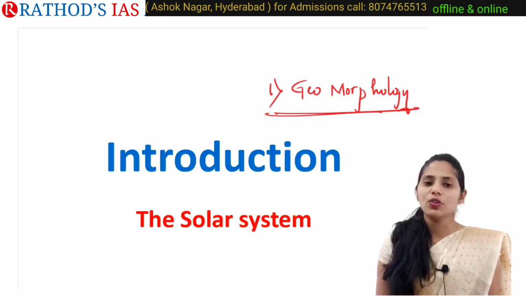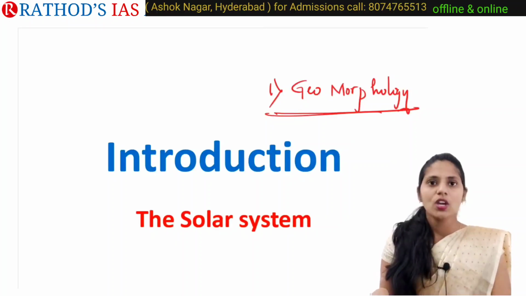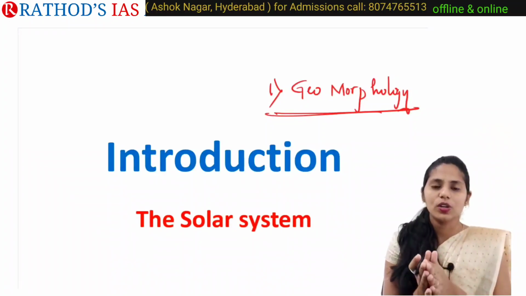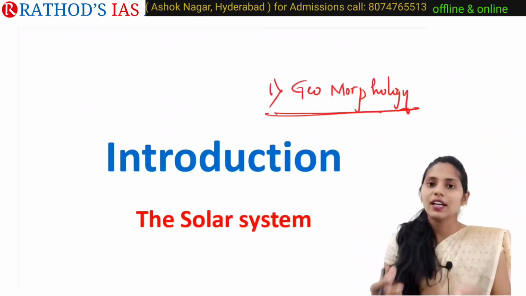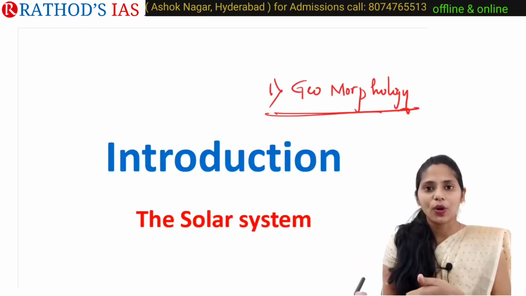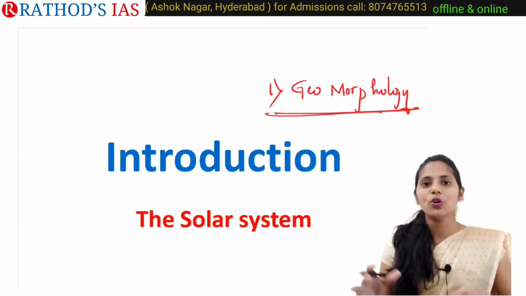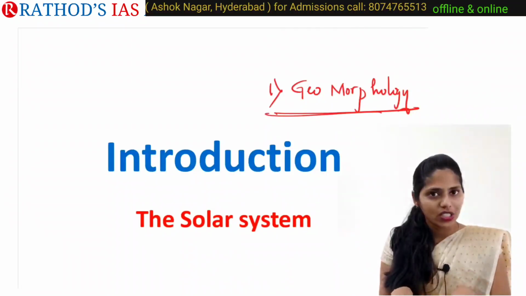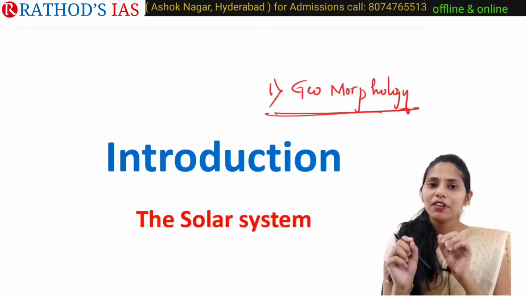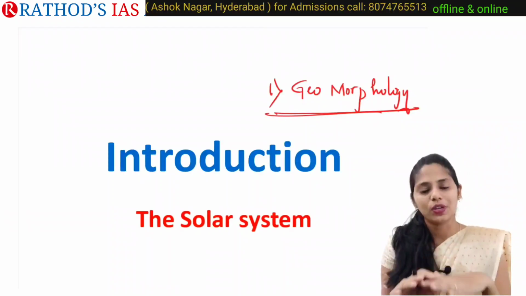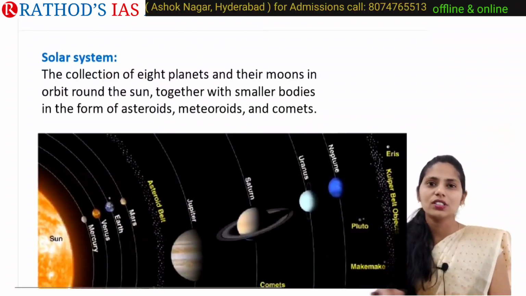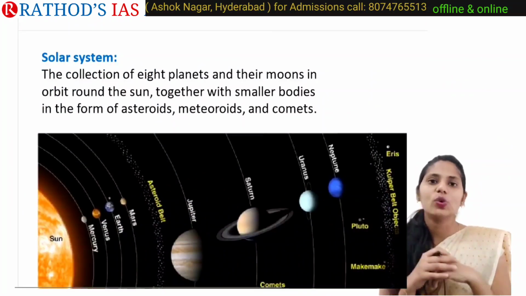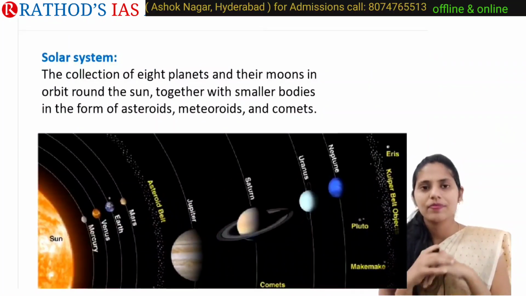In this lecture, we are going to see the solar system. We are going to understand what a solar system is, what the sun is, what planets and satellites are, what asteroids, comets, and meteorites are. Everything we are going to discuss, and after watching this lecture, each and every topic regarding the solar system will be very clear. So first, let us try to understand what a solar system is, and what it mainly includes.